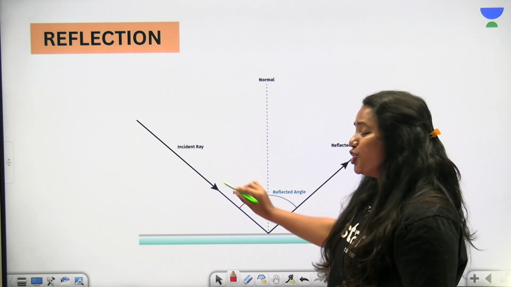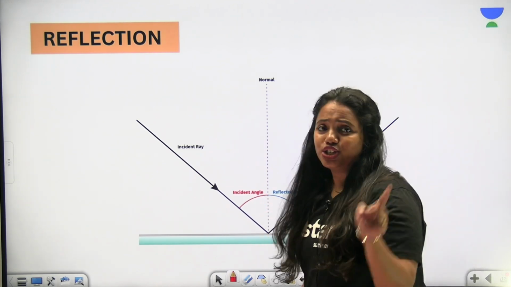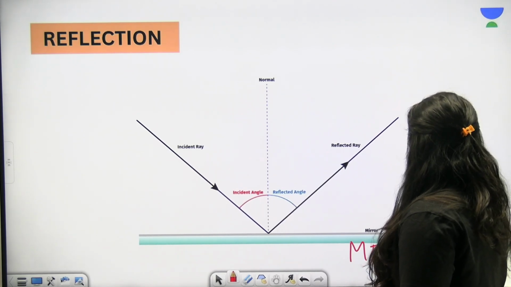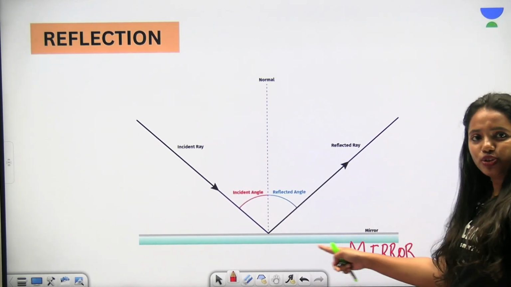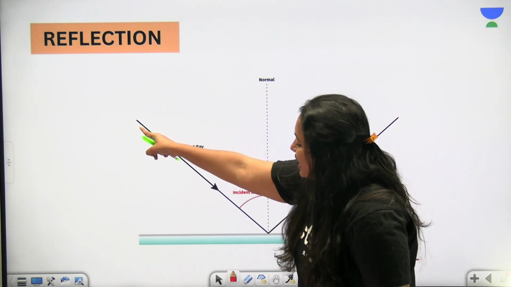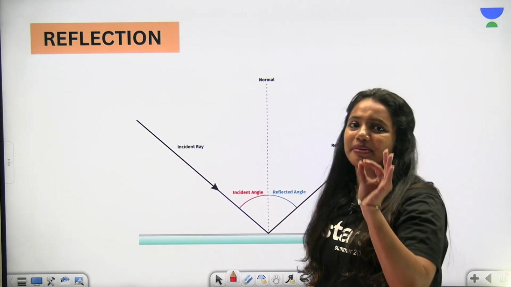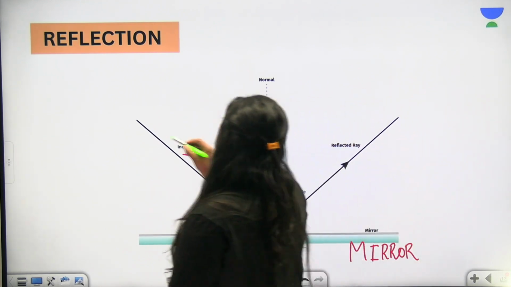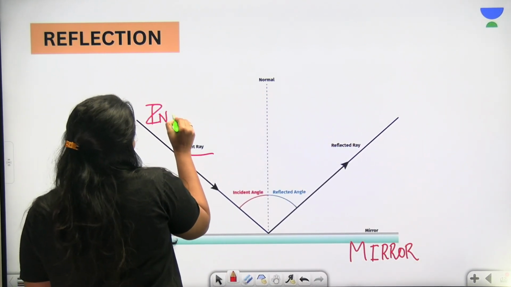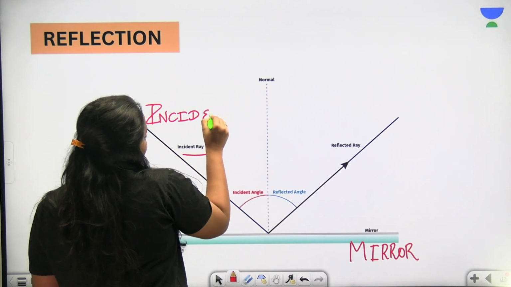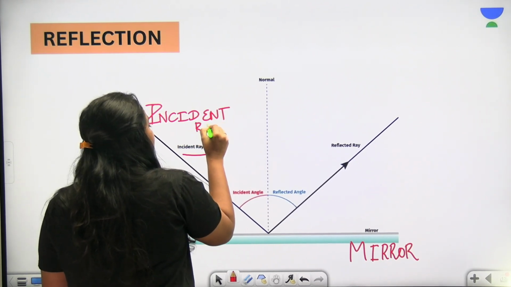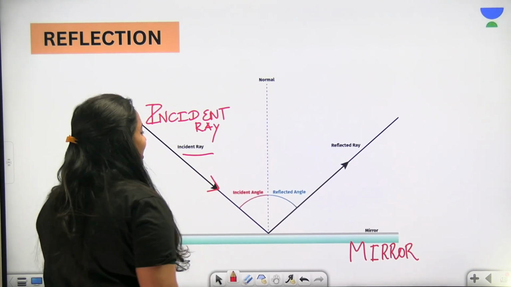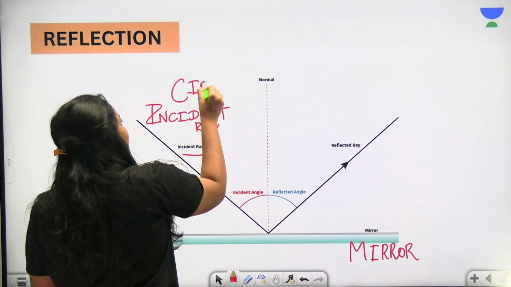For that, it's very important to talk about these rays. So this is nothing but the mirror. Let me write it down. This is the mirror. Now the ray that falls on the surface can be called the incident ray. So please write it down, very important. The ray that falls on the surface can be called the incident ray. This has to be given with this particular arrow, and we can name it as IR, incident ray.